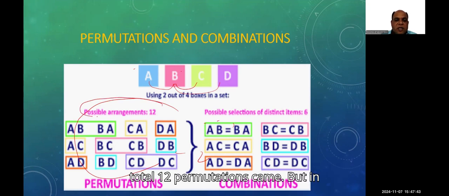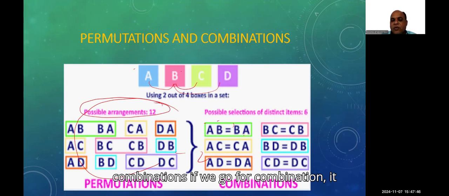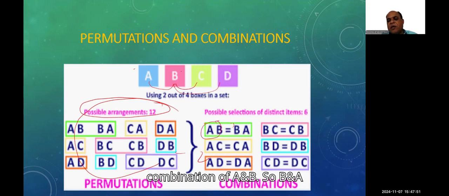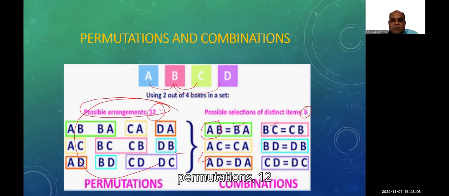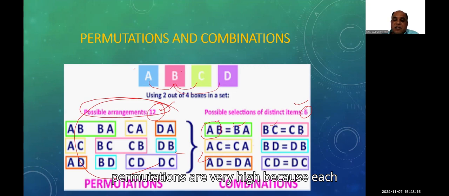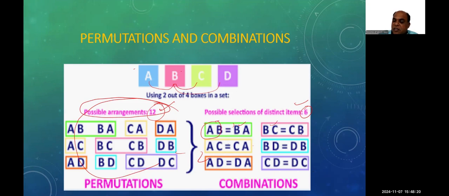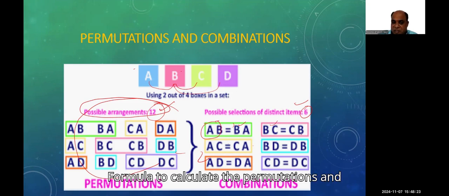Total 12 permutations came. But in combinations, AB and BA are the same combination. So BA equals AB, BC equals CB, AC equals CA. In that way, how many combinations did we get? Only 6 combinations, but 12 permutations. Combinations are always fewer and permutations are very high, because each sequence counts as a different arrangement. So what is the formula to calculate permutations and combinations?